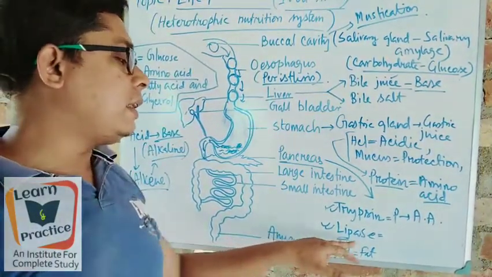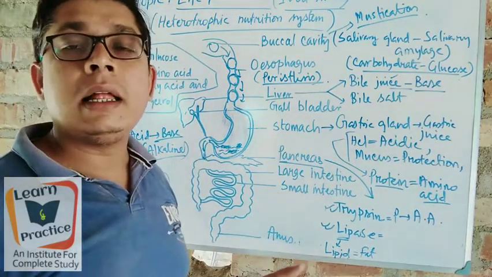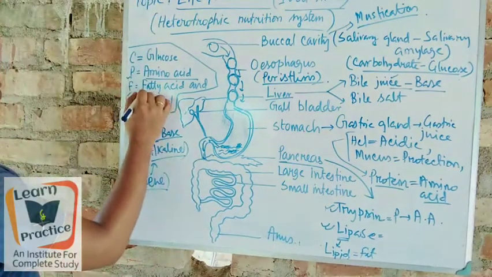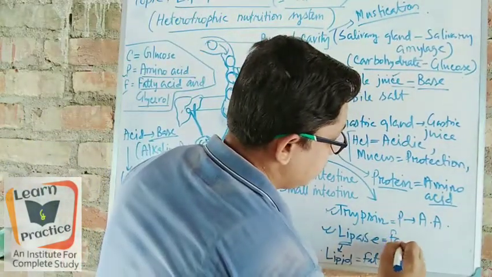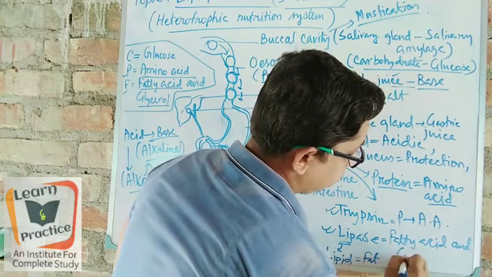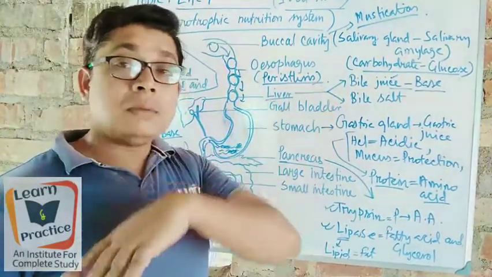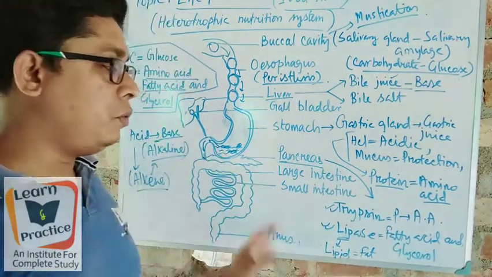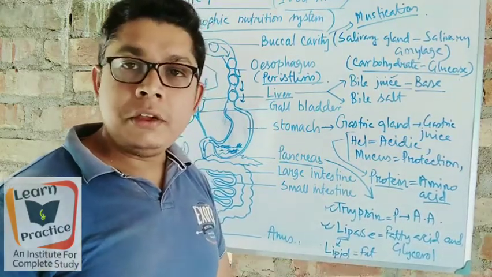So we can easily say that the lipase, the juice that is secreted from the pancreas, helps to digest fat into fatty acid and glycerol. So the fatty acid and glycerol are digested and come as a product. Got it? So lipase digests the food and takes out the fatty acid and glycerol from the fat. Got it?